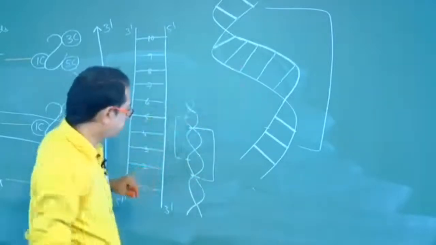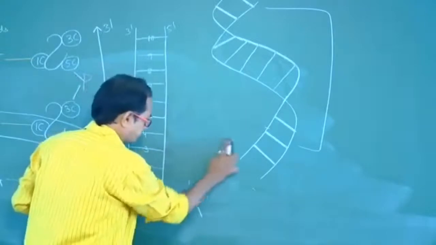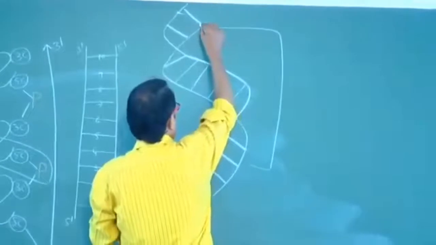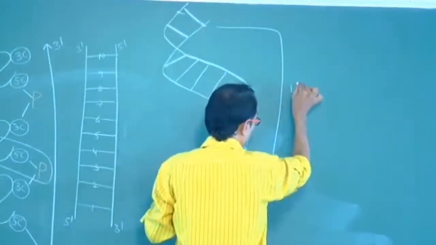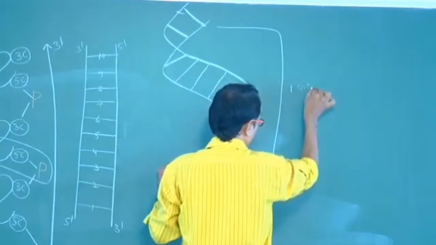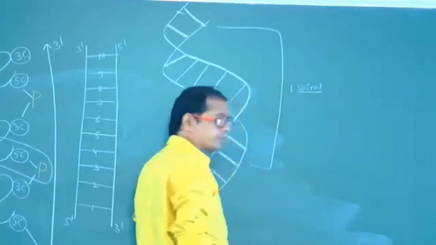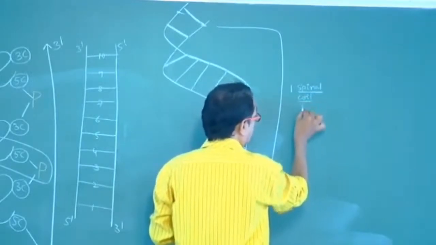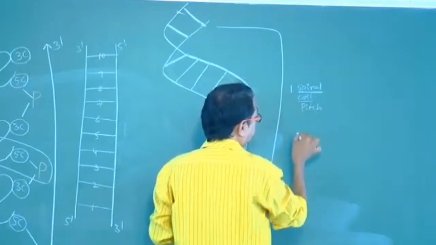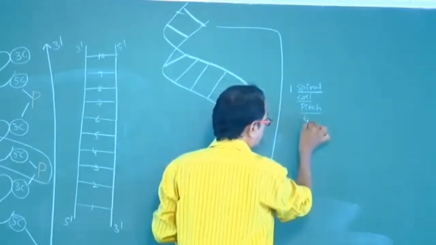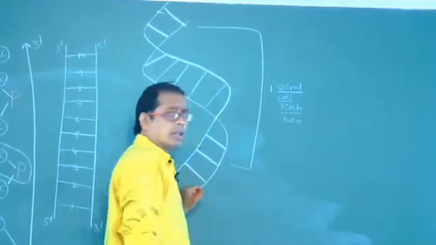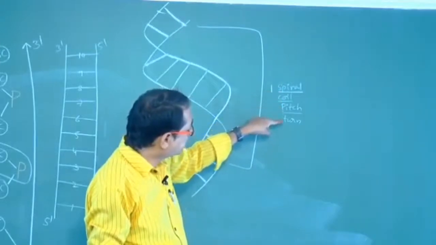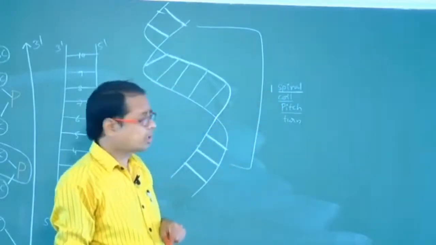So that picture I am drawing. From here to here, this is the so-called one spiral. One spiral is also called one coil, also called one pitch, also called one turn. Those are the other names, right?